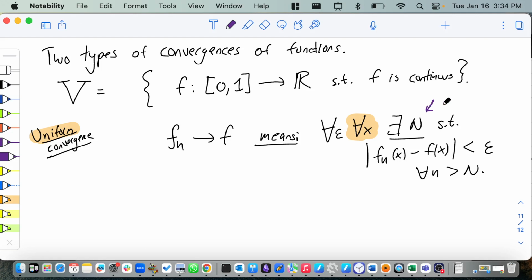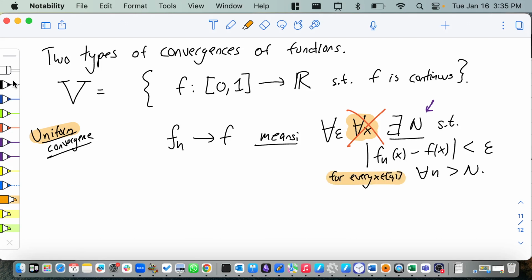I think I wrote these in the wrong order. Yeah, I definitely wrote these in the wrong order. Okay, this is a good boo-boo to learn from. Don't write the for all x here. So for all epsilon, there exists an N, so that this holds true for every x in 0, 1. Okay, there we go. Now it's correct. Before it was horribly wrong. Okay, so you tell me epsilon, I find an N, and that N works for every single x at the same time. And that is why it's called uniform. It works for every single x at the same time. The one N value covers you.